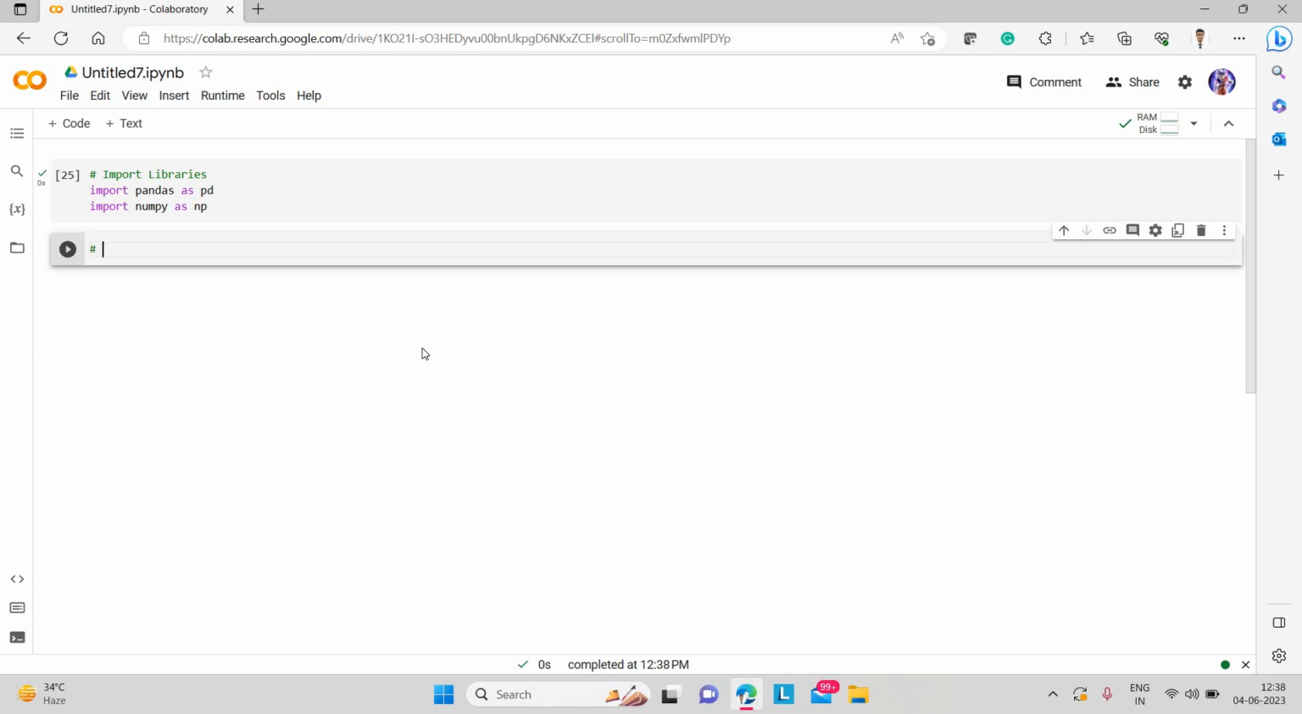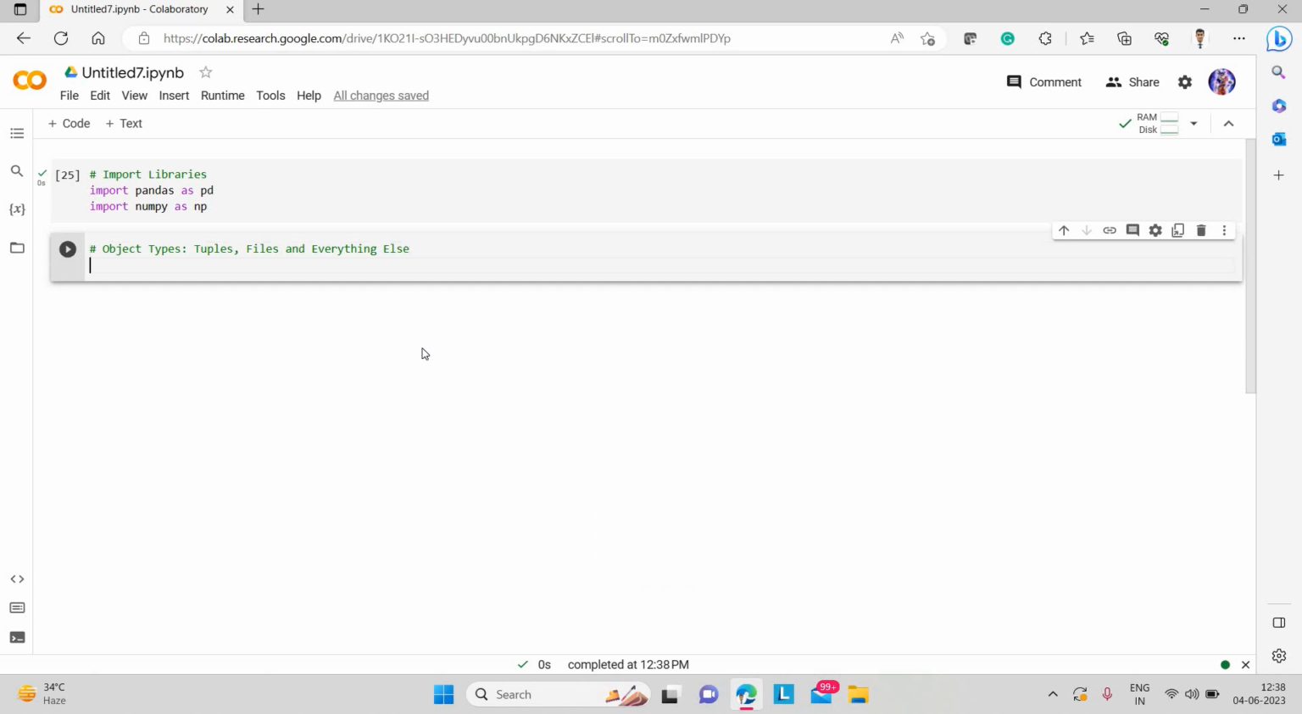Now we'll be doing object types: tuples, files, and everything else, like other object types that we have. In the previous videos we covered string, numbers, list, dictionaries. Now tuple, files, and everything else in object types. First we'll be covering tuples.